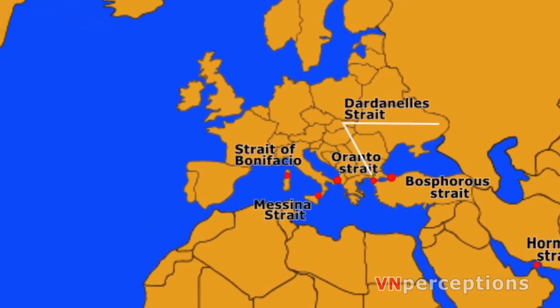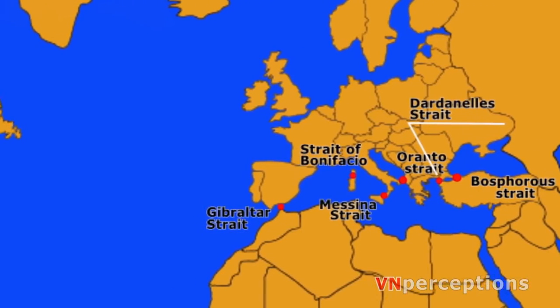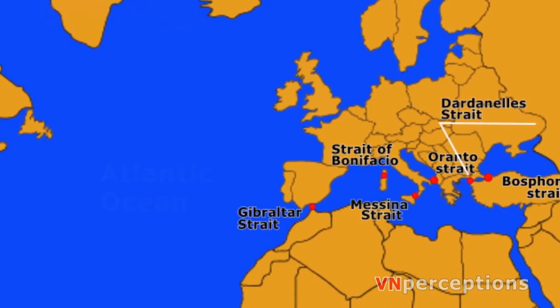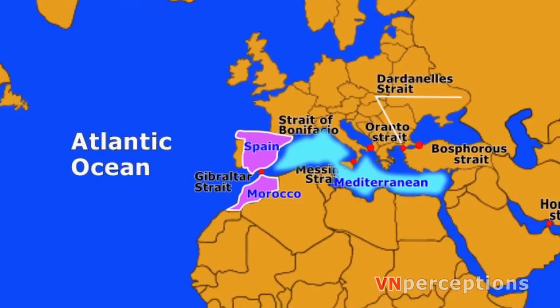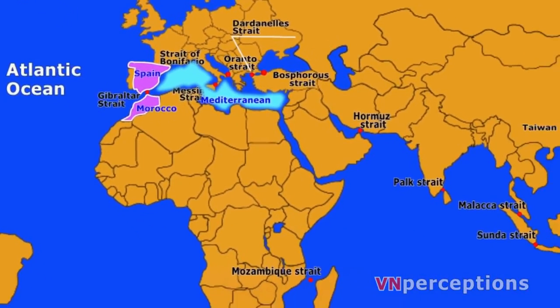Next one, the Strait of Gibraltar. It is a narrow strait that connects the Atlantic Ocean to the Mediterranean Sea and separates the Gibraltar and Peninsular Spain in Europe from Morocco and Ceuta, that is Spain, in Africa.